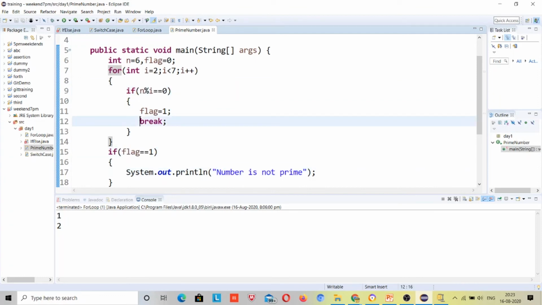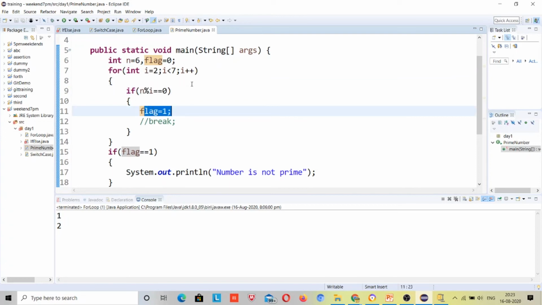If I don't use this break statement, it will not come out of the loop instantly. It has found that the flag is 1 and that 2 has divided 6 with remainder 0, so it has found that this number is not prime.